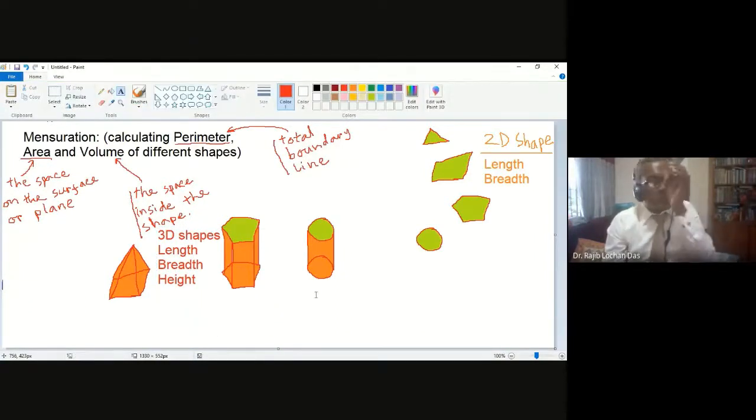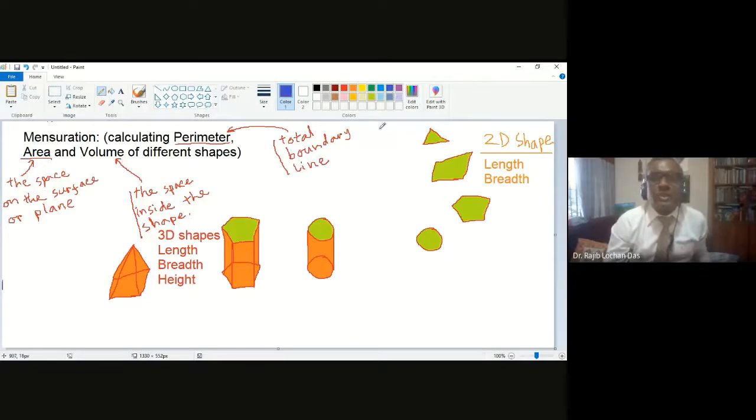So it is very tough to memorize all the formulas for all the shapes, but we will try to learn as much as possible.